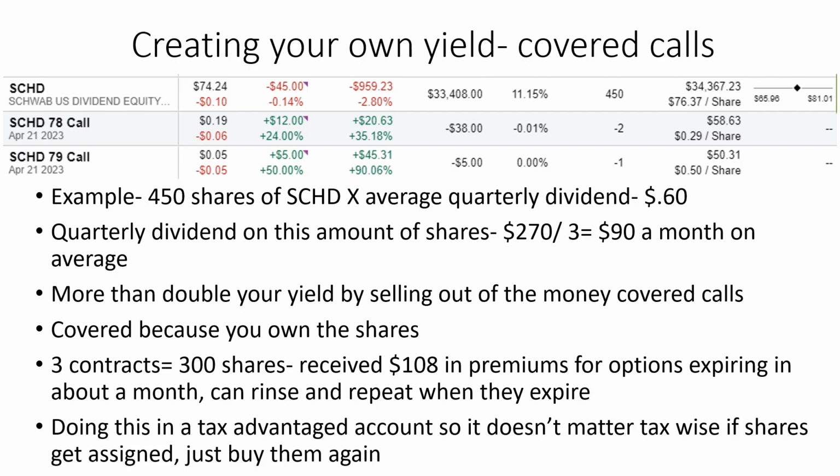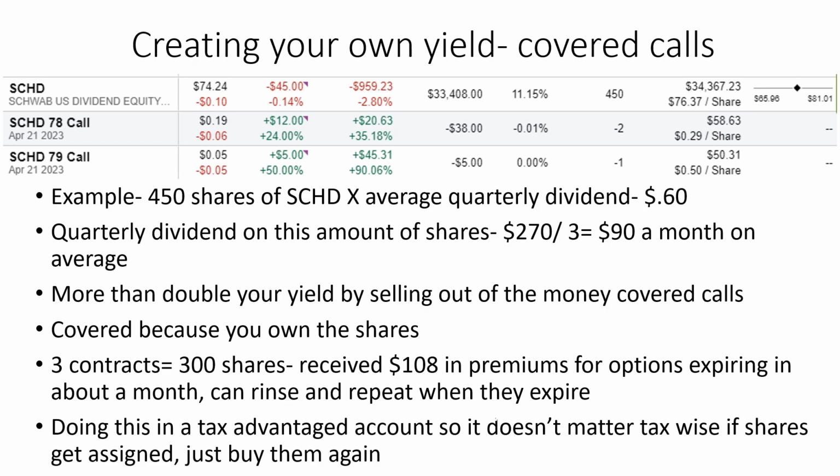First, I'd like to look at how much SCHD yields currently. It currently pays an average dividend somewhere in the neighborhood of 60 cents a quarter, so we're just going to use that. 60 cents, and in one account there's 450 shares here pictured, so the total value of that is around $35,000. The quarterly dividend on this amount of shares, so 450 times 0.60, is $270, and then that's quarterly, so you divide it by 3 to get $90 a month on average.